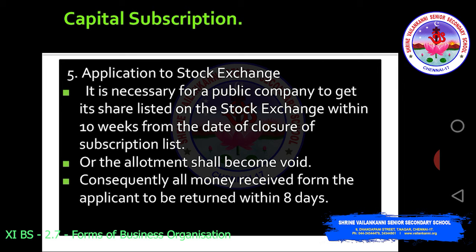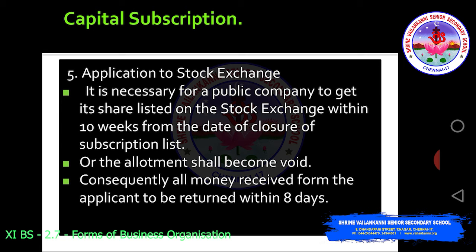Initially when they are doing initial public offering, they are not listed in the stock exchange. Once the company has sold out its shares, that is it has reached minimum subscription and there is an overwhelming response, then they have to approach the stock exchange, that is NSE or BSE, and list their shares in the stock market within 10 weeks from the date of closure of the subscription list, or the allotment shall become void. That means allotment is not to be done, it is not legal. Consequently all money received from the applicant is to be returned within 8 days. So this is a very important step.